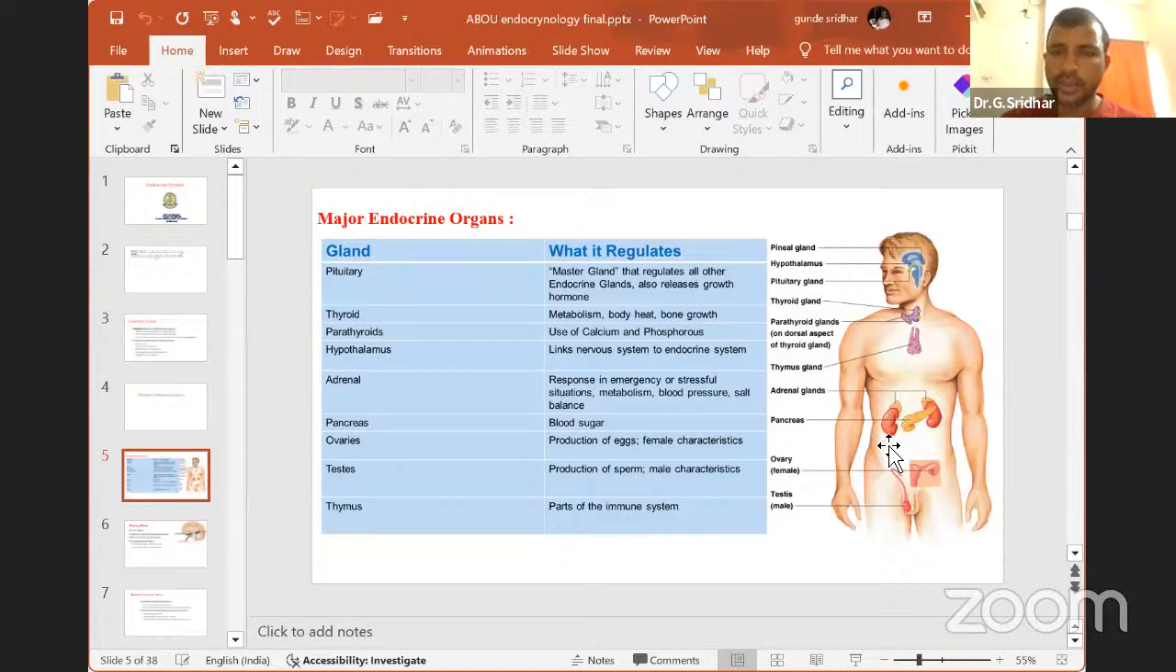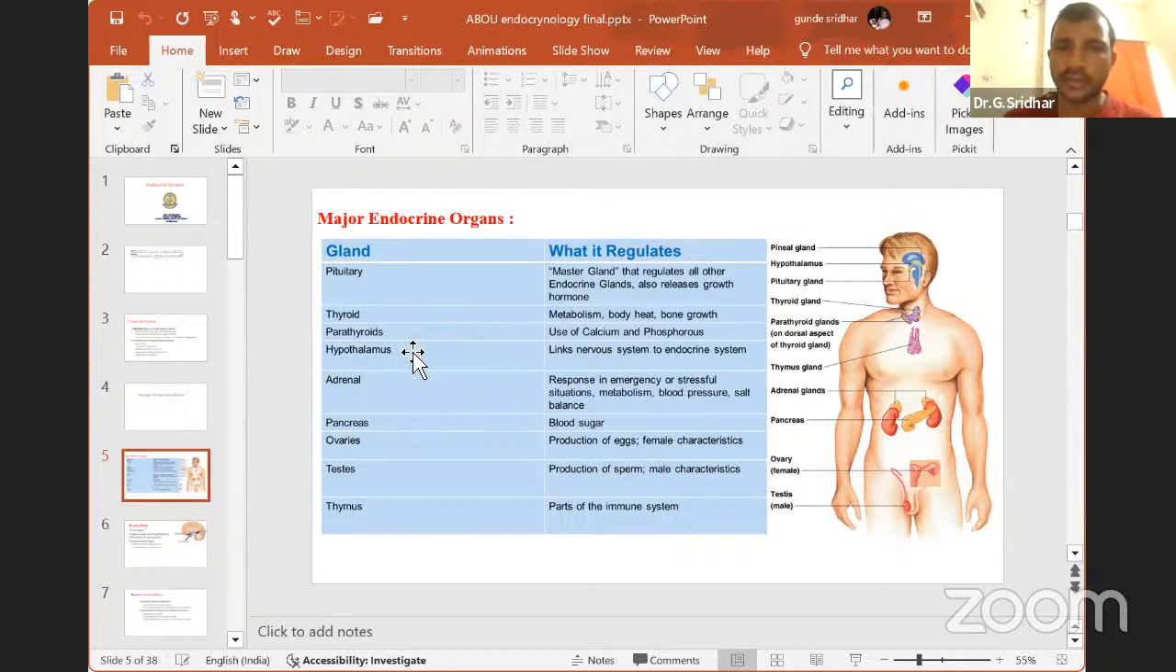This is the main concept of the main organs of the endocrine system, which are useful to maintain the internal homeostatic conditions, signaling mechanisms, and developing the body and the behavioral conditions in our body. For example, the pituitary is the master gland that regulates all other endocrine glands and also releases the growth hormone. The thyroid gland is mainly useful for metabolism, body heat and bone growth. The parathyroid gland is mainly useful for calcium and phosphorus metabolism, mainly calcium metabolism.